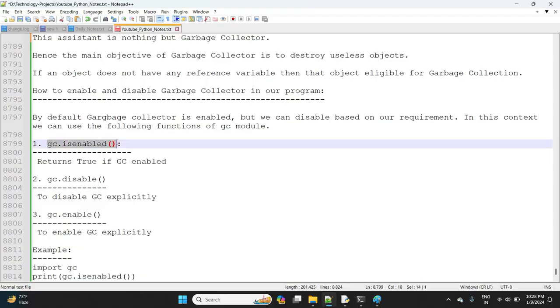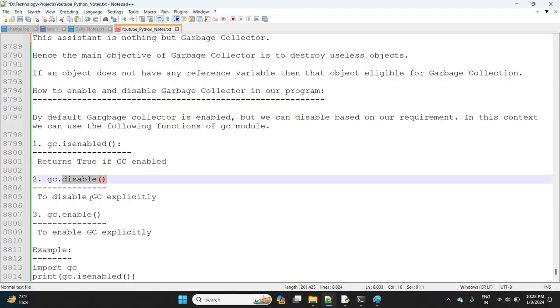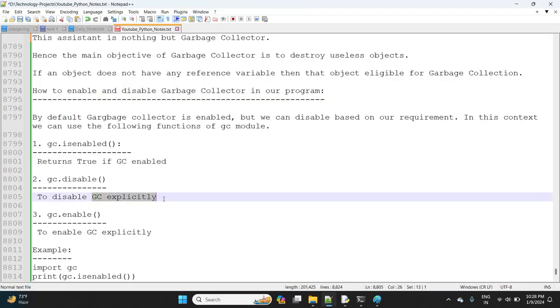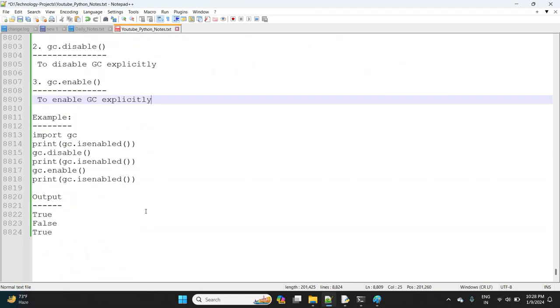gc.isenabled returns true if GC is enabled. gc.disable means we are disabling GC explicitly. gc.enable means we are enabling GC explicitly.